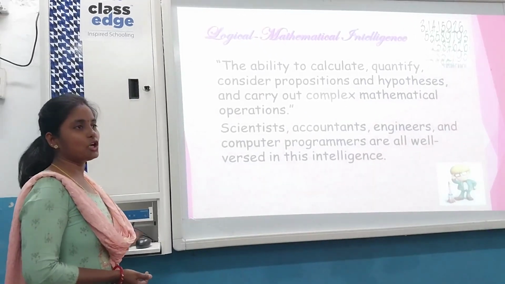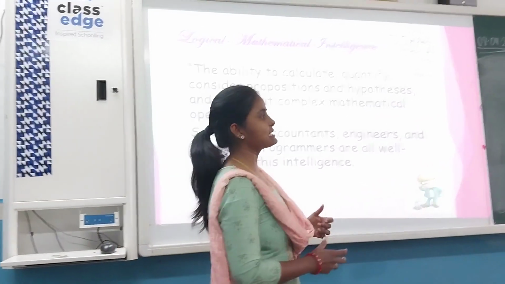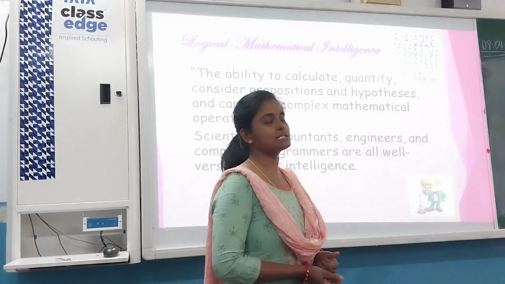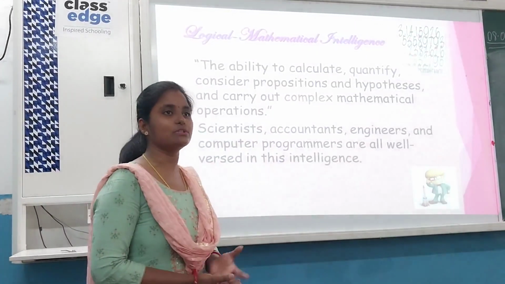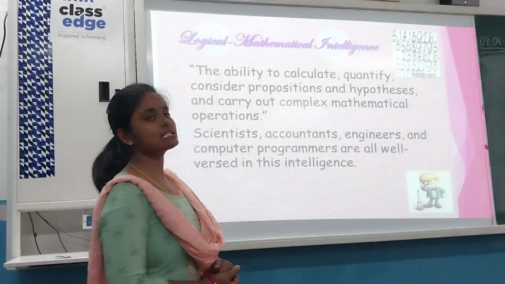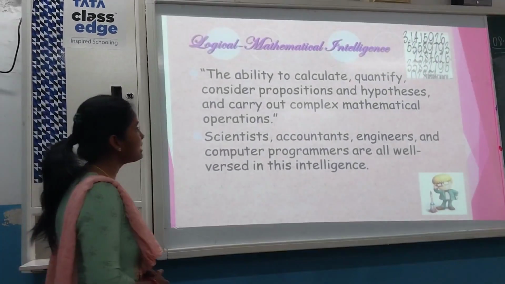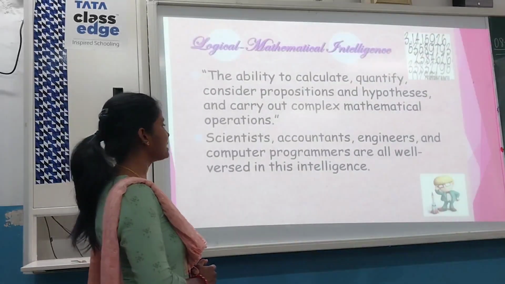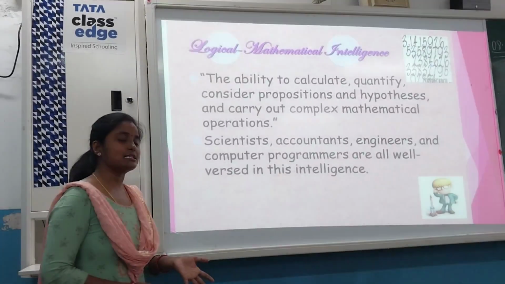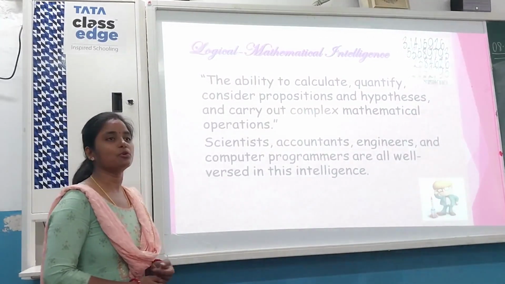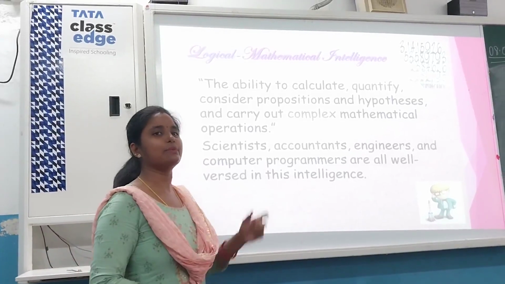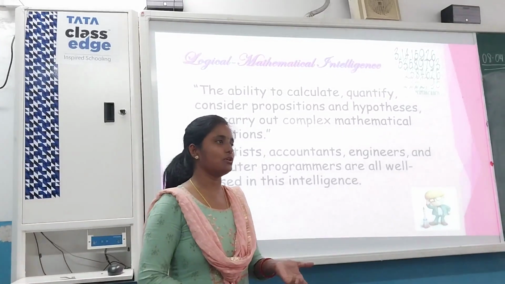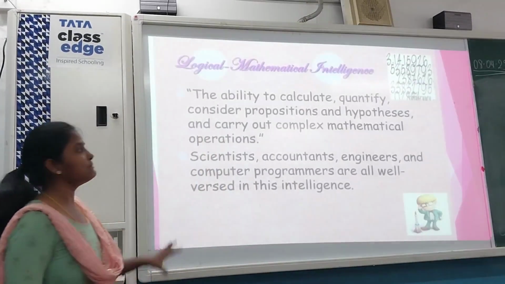Now logical mathematical. Logical, you know that there is some logic behind everything. The students or the persons who find the logic behind everything, or who can do the calculations better, are specialized in this kind of intelligence. So it is the ability to calculate, quantify, consider propositions and hypotheses and carry out complex mathematical operations. So scientists, accountants, engineers, computer programmers, everything that comes with mathematical calculations and logical things comes under the logical mathematical intelligence.